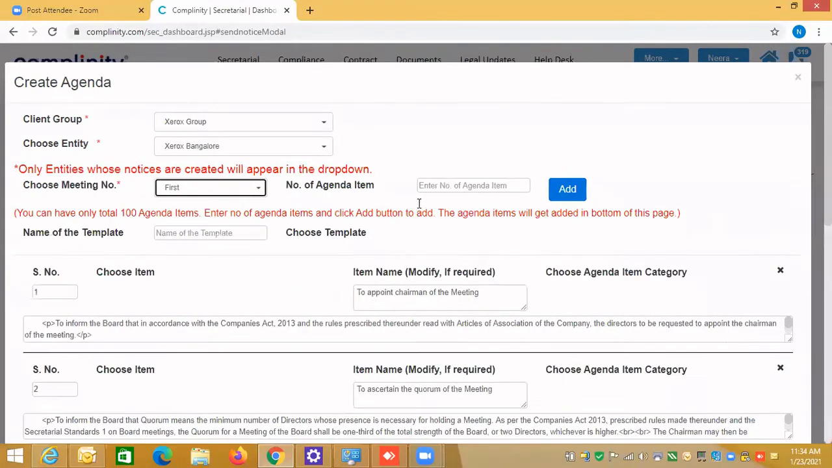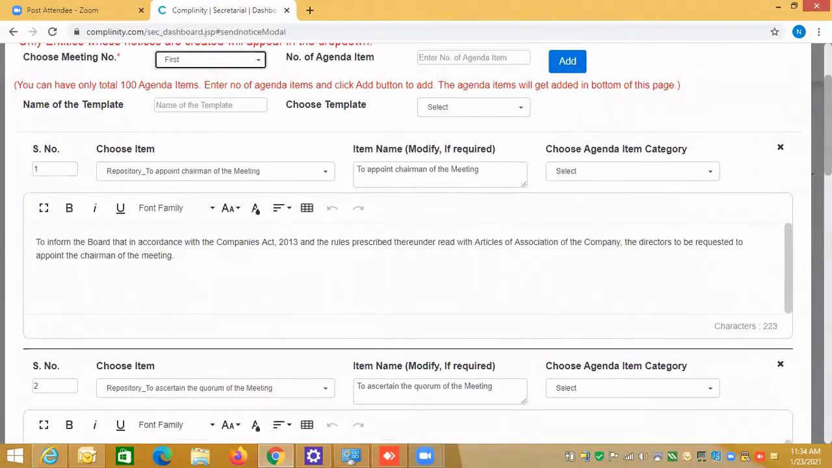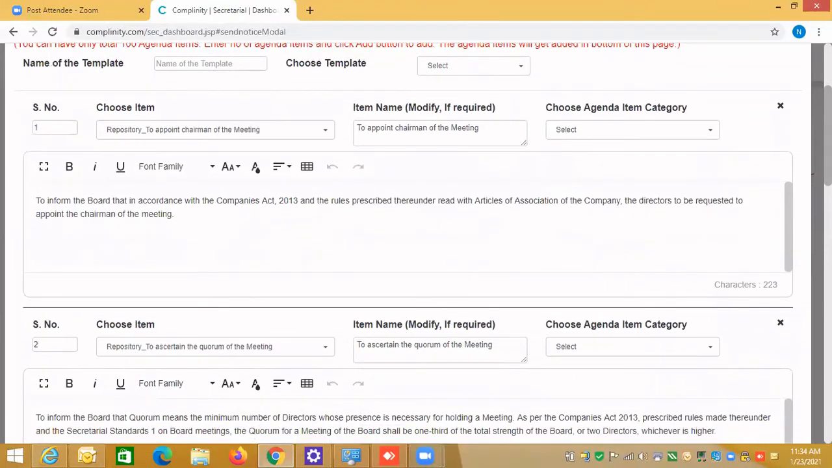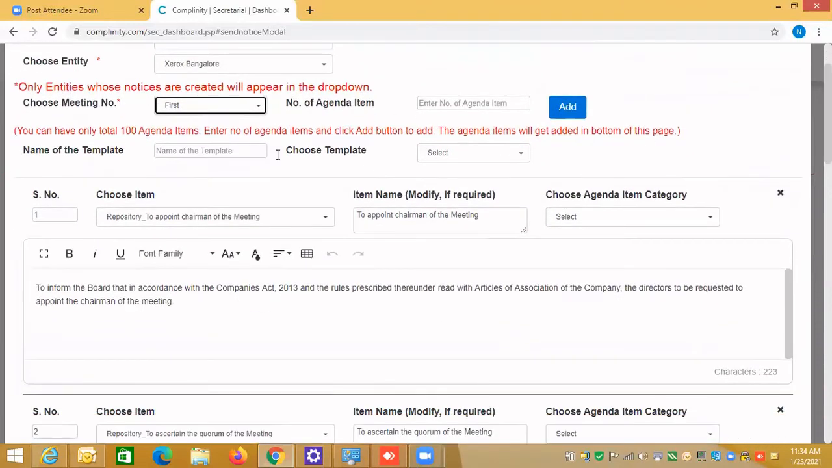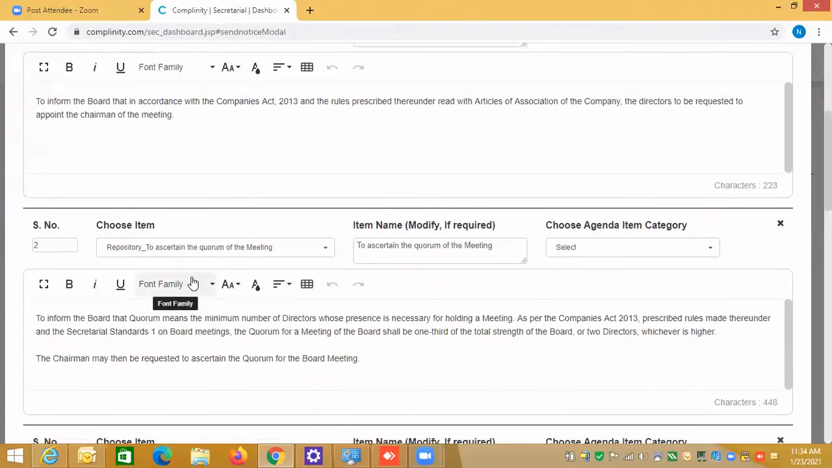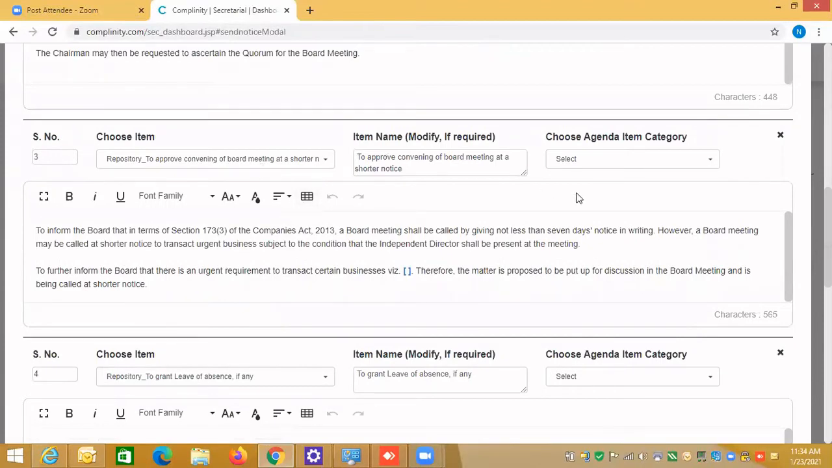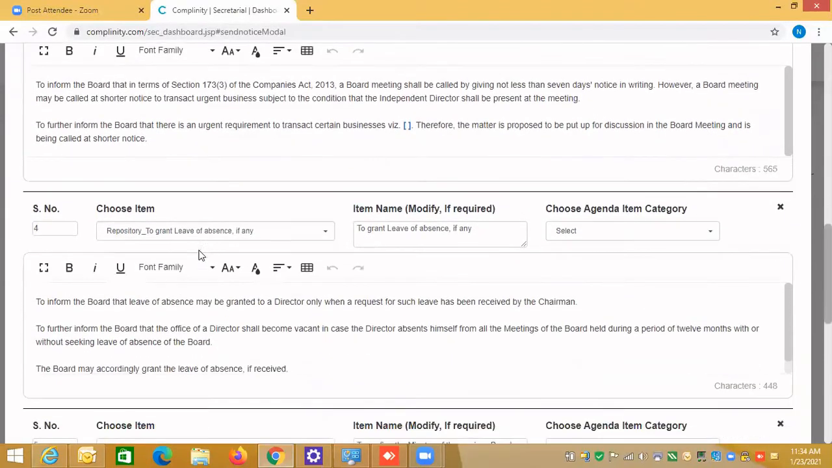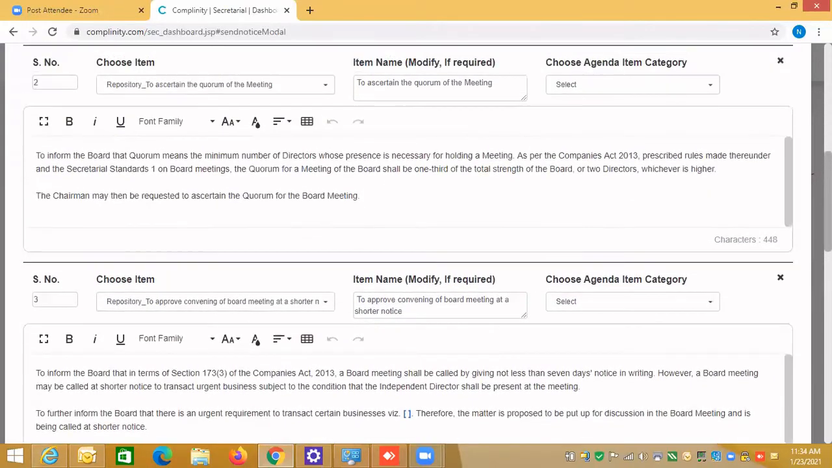So say first. Now for the board meeting, by default, some of the agenda items are pre-mandatory. So this is our predefined agenda for the board meeting. You know that appointing the chairman of the meeting is mandatory. Then you need to set the quorum of the meeting. Then approve the convening of the board meeting at a short notice. Then you also have grant leave of absence, if any. And then confirm the minutes of the previous board meeting. So these are the predefined agenda items for the board meeting.